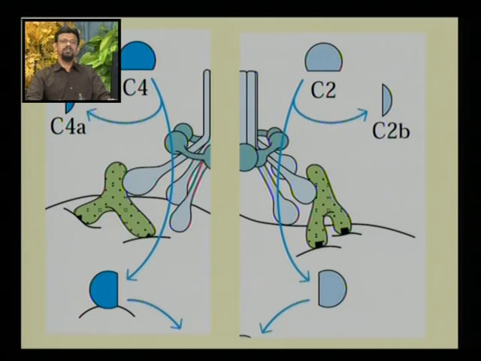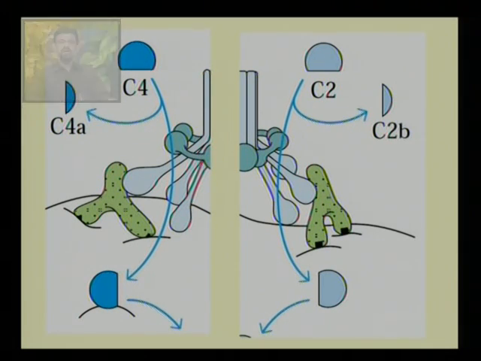As you can see in this slide, the C4 component is broken down into C4A and C4B. The C4B stays at that site and the C4A leaves that site. Similarly, C2 is broken down into C2A and C2B.